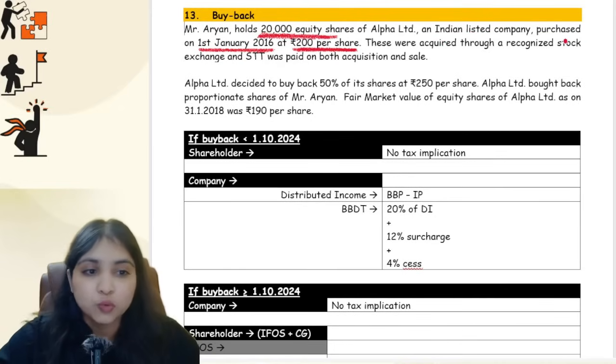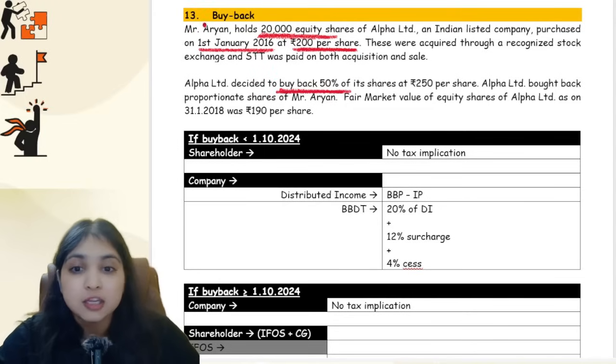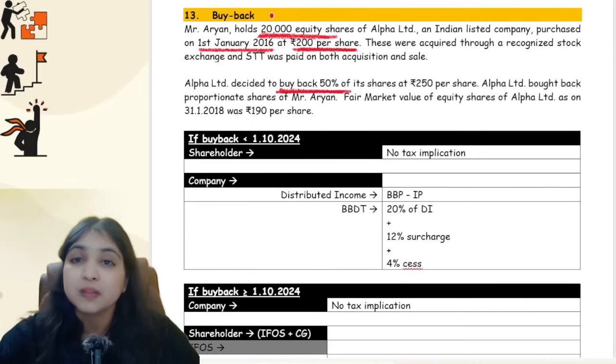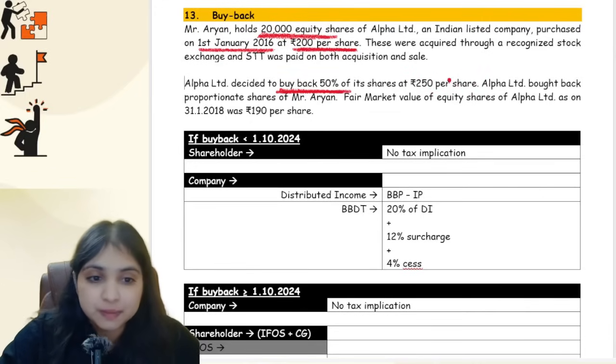They were acquired through a stock exchange, listed shares, guys. STT was paid both at the time of acquisition and sale. Alpha Limited decided to buy back 50% of its shares. So Aryan is holding 20,000 shares. 50%, 10,000 shares will get bought back at 250 rupees per share. 250 rupees per share becomes the buyback price.